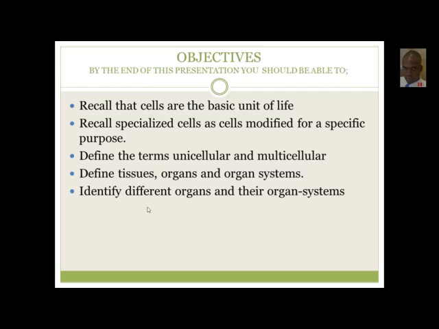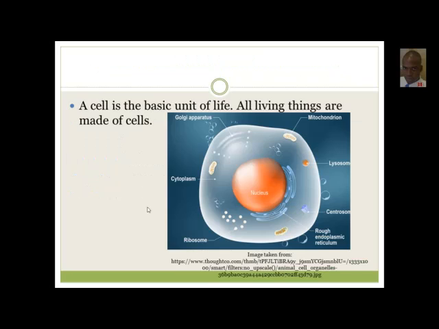In this one we are going to define cells, tissues, organs, organ systems, and identify different organs and the organ systems that they belong to. Alright, so remember, as I said, cells are the basic unit of life. All living things are composed of cells. We don't have to review this any further.